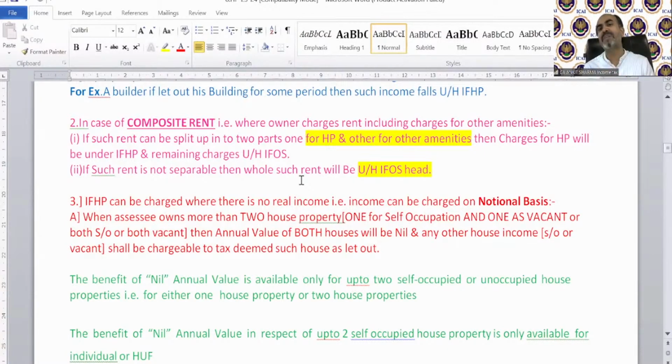So that's why the department has made the provision that if you do not separate it, we will tax the whole value under other sources, which is going to be high tax. So what will the society always do? They will separate the value: this is the house property value and this is the society charges. It always happens when you go into a society. Society charges are always separate from the house property value. Okay.